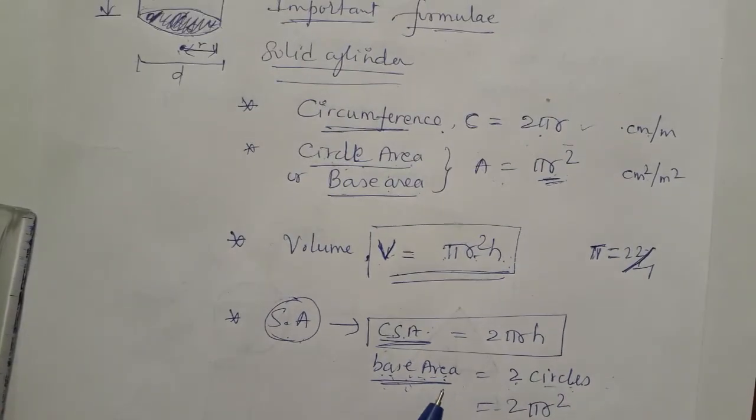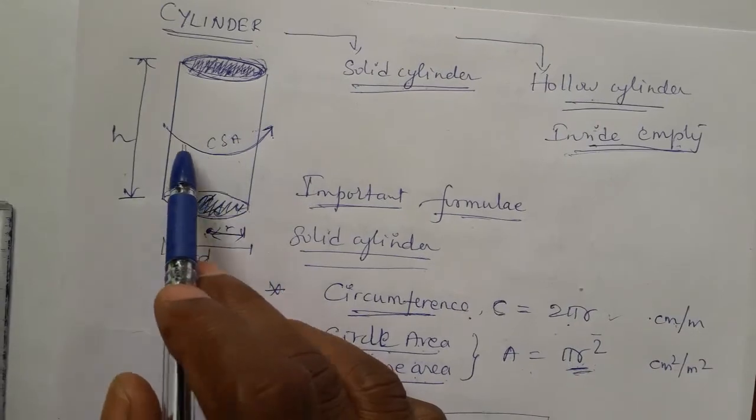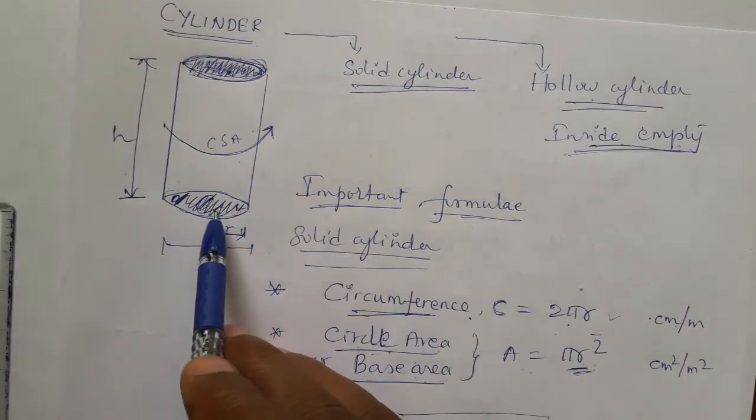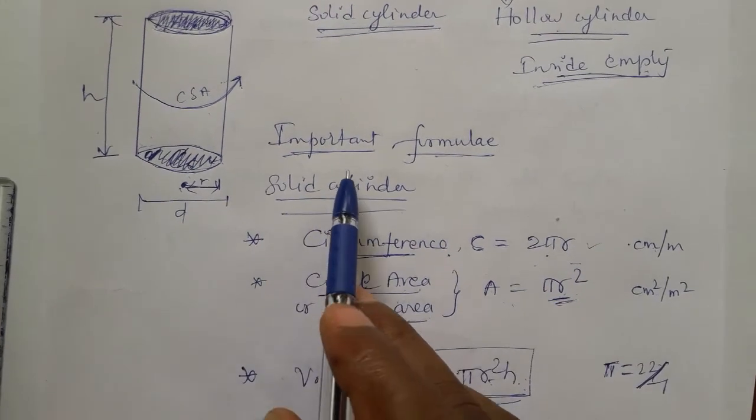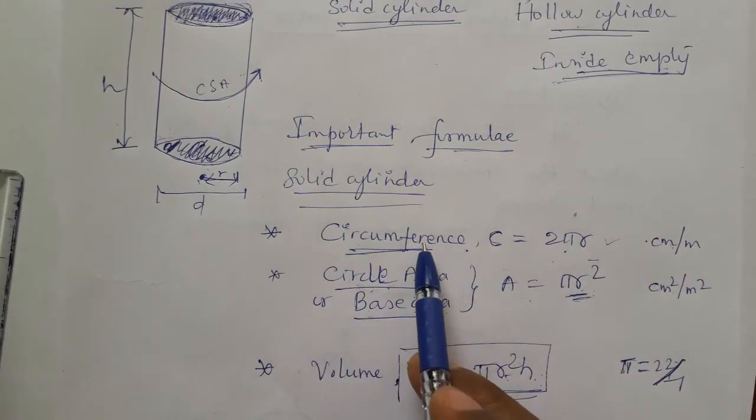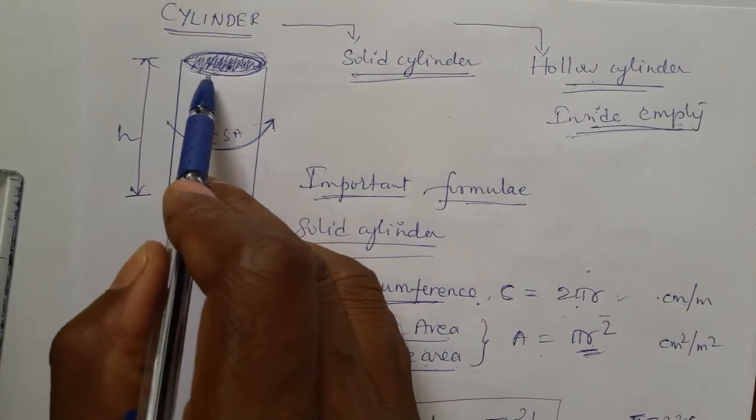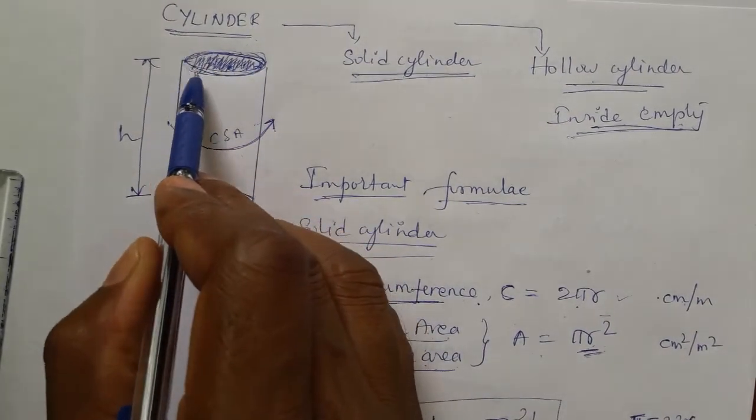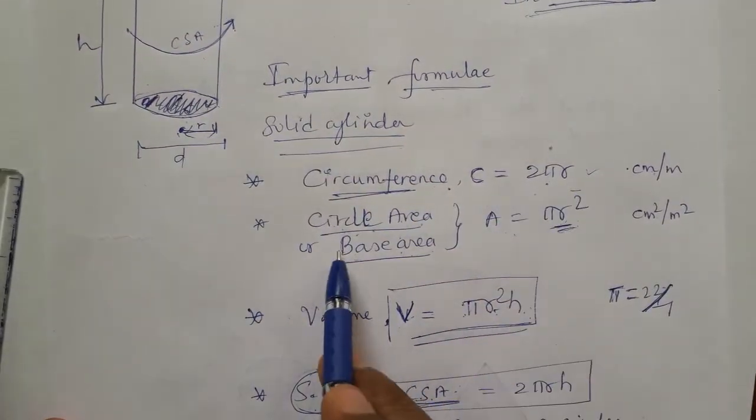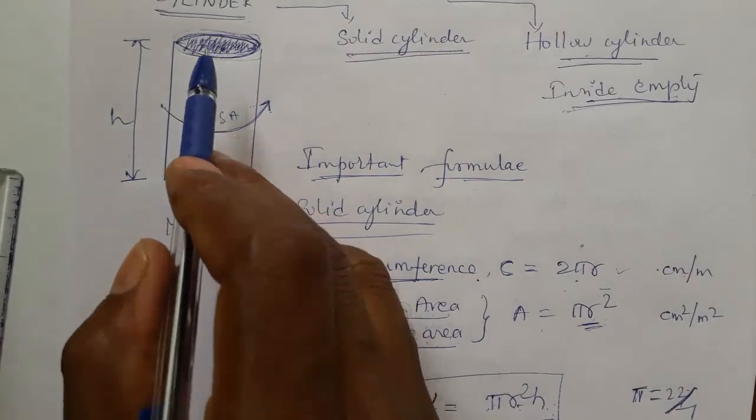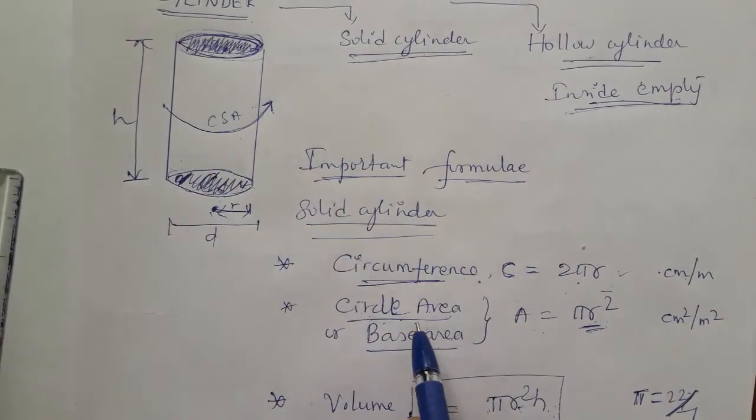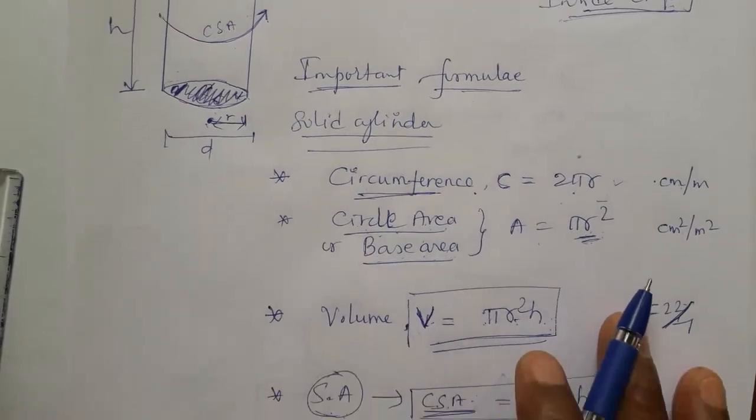Now we repeat once again. A cylinder has a rotating part in the middle, and top and bottom two circles. An important formula: circumference is 2 pi r, which we studied in the previous class. Circumference means one round of the circle, which is 2 pi r. Base area is nothing but circle area. Here we are seeing circles only, base means circle. Circle area is pi r square.